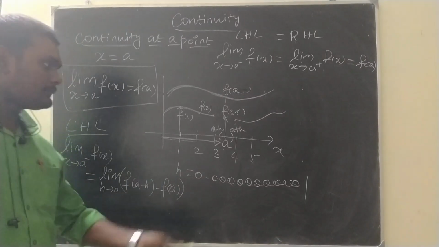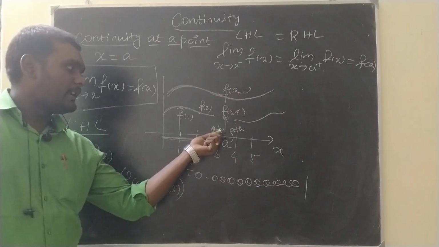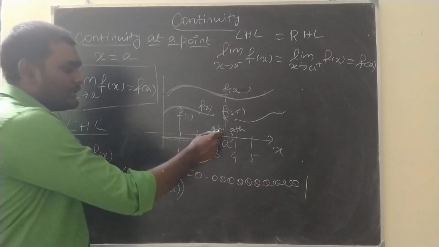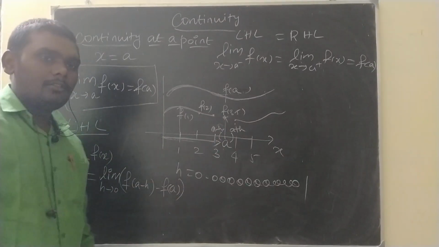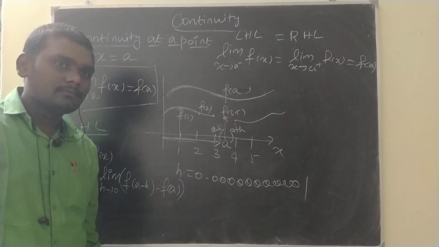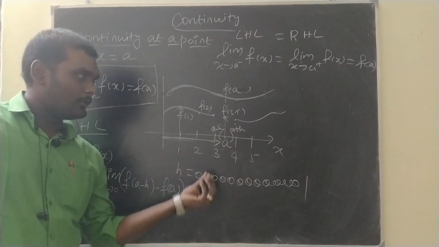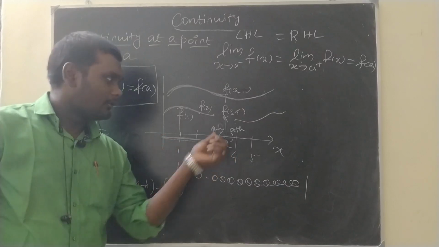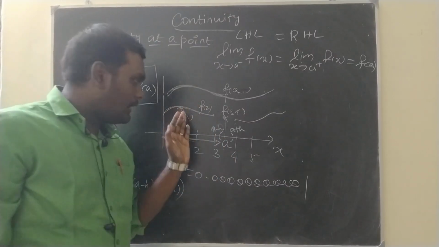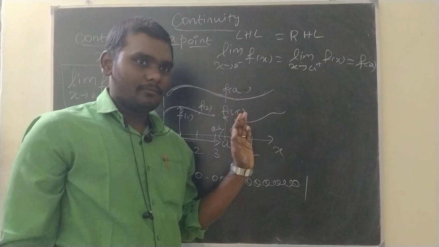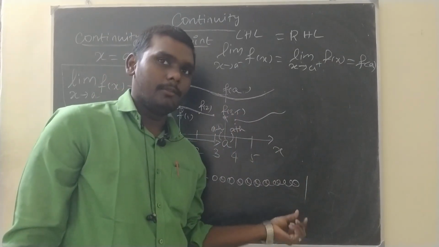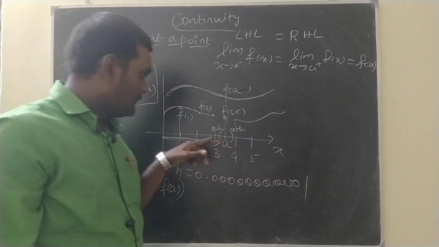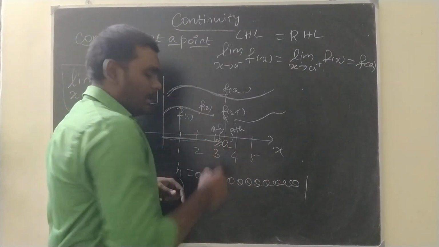What is this? This a minus h, I said h tends to 0. When h tends to 0, h is 0, what does that mean? There is no neighborhood, so the distance is nearing that point A. We took a very small value; when that distance becomes 0, the function will reach A. Is it or not?